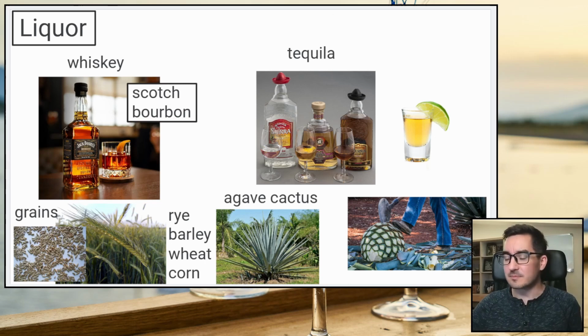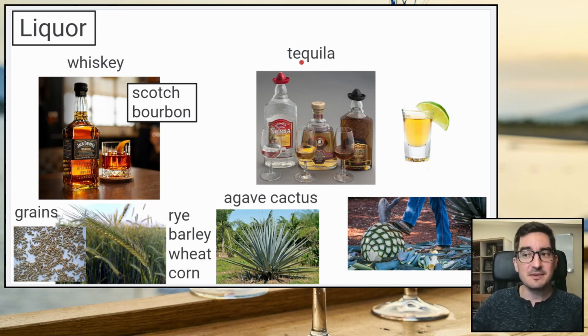Okay. Another kind of liquor is called tequila. Like we said last week about wine, when you learn about food and drink and things from other countries, you need to learn other languages. So tequila comes from Spanish, I believe. Pretty sure.